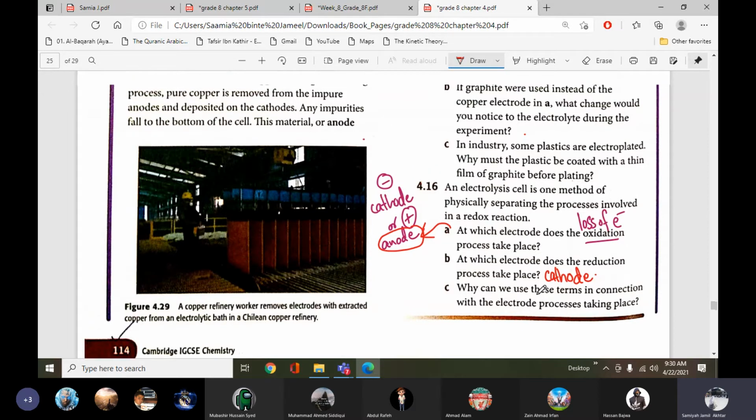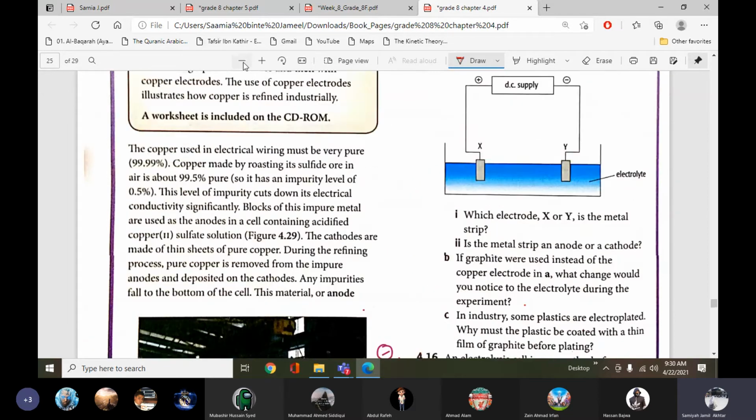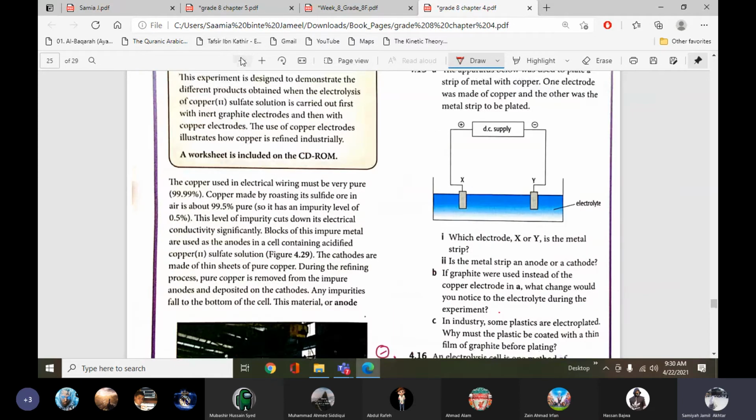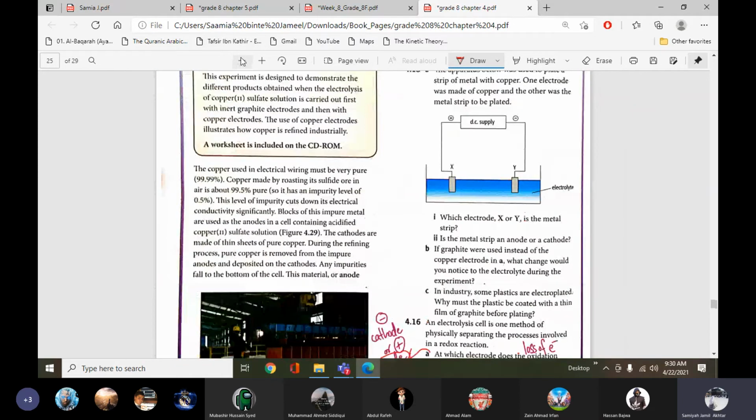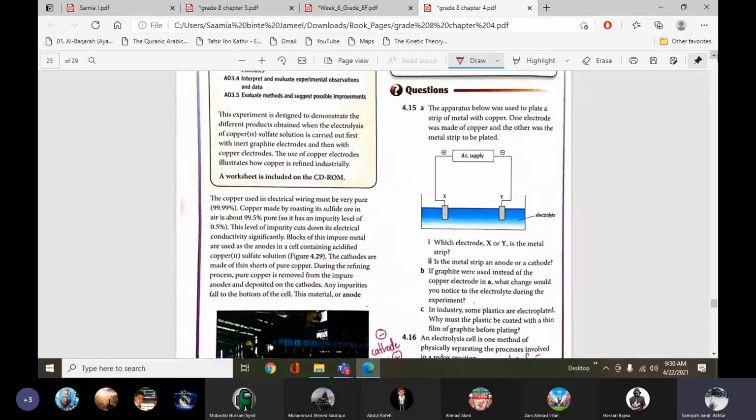Okay, simple. And for this one, these types of questions are very important, diagrammatic questions. The apparatus below was used to plate a strip of metal with copper. So we want to electroplate a metal with copper. One electrode was made of copper and the other was the metal strip to be plated. Which electrode, X or Y, is the metal strip?